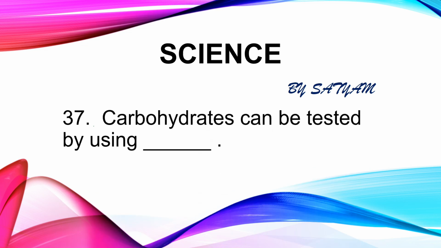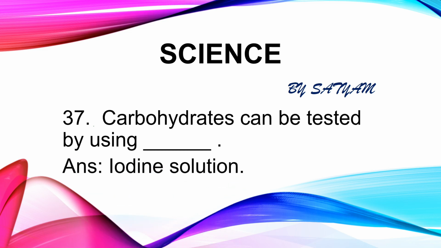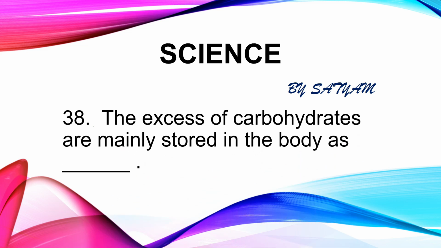The next question is: carbohydrates can be tested by using dash. The answer is iodine solution. Carbohydrates that give blue-black color with iodine solution indicate that they contain starch. The next question is: the excess of carbohydrates is mainly stored in the body as dash. The answer is fats. If we eat too much fat-rich food, we may suffer from a disease called obesity.